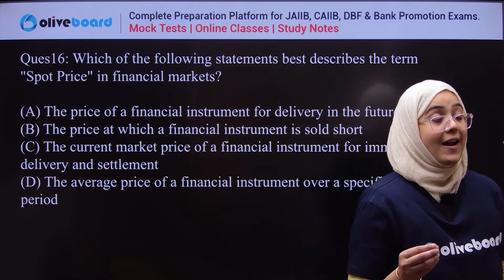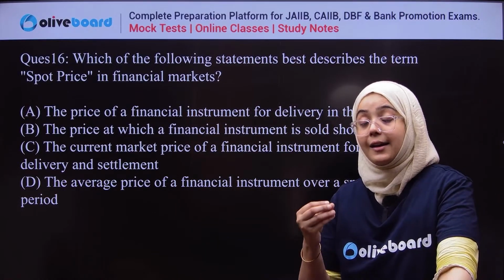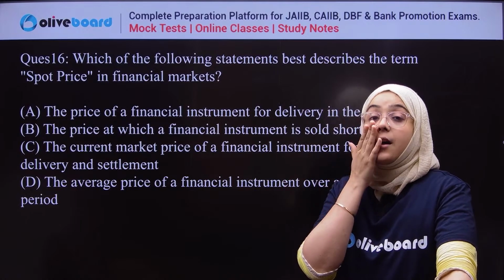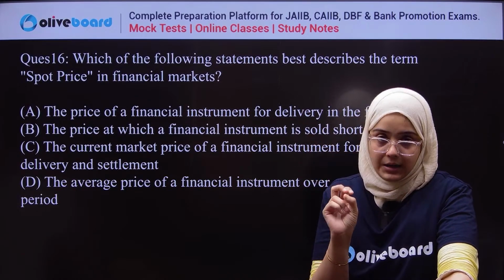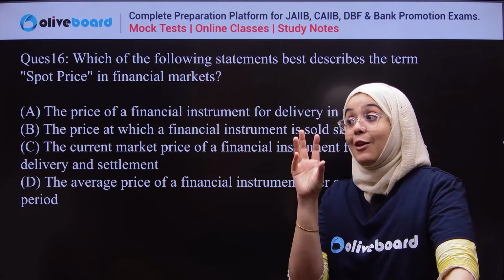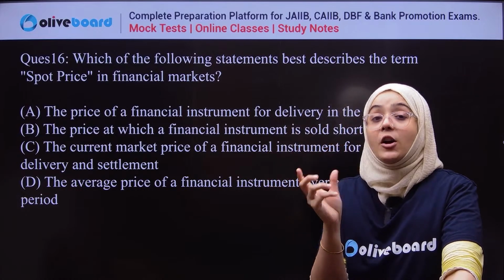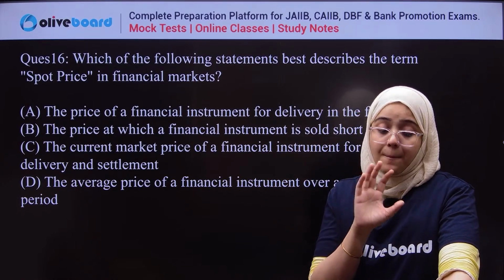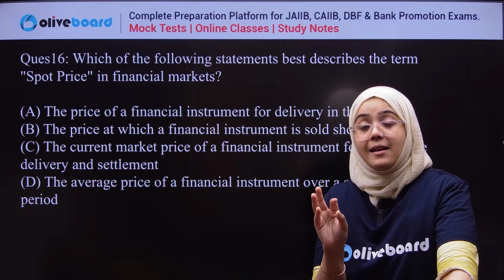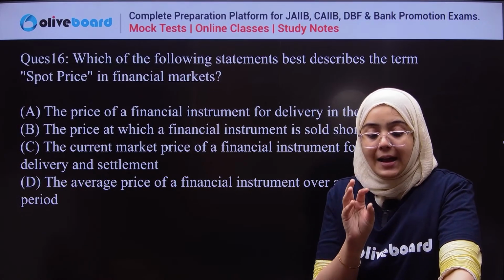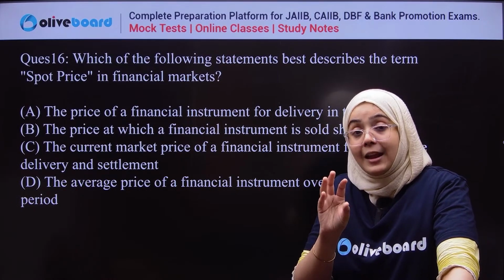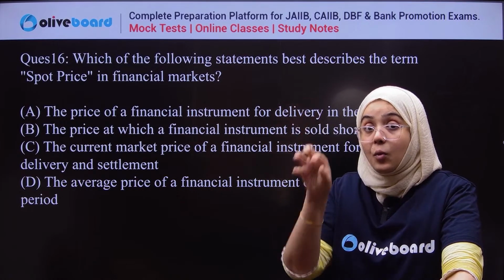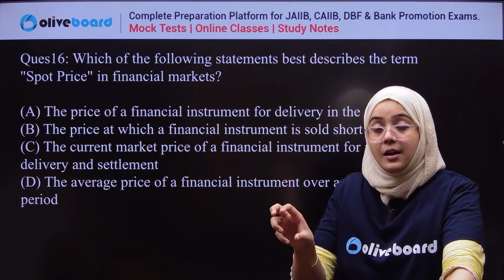So the term defines itself. If you observe the statements and the word clearly, you will know what a spot price is. A spot price is simply when a buyer and a seller evaluate assets right now, in the current condition.